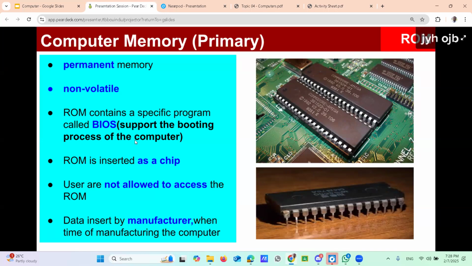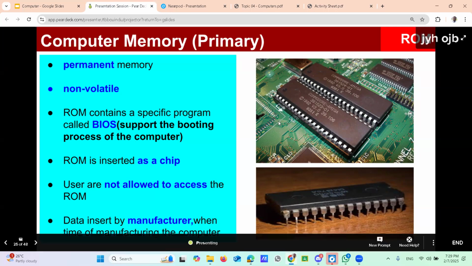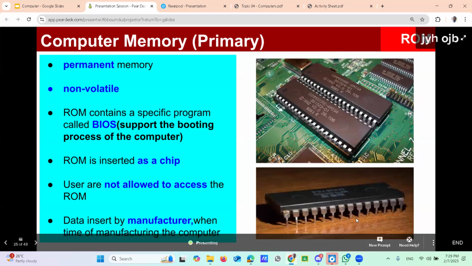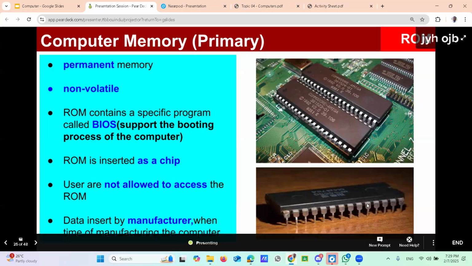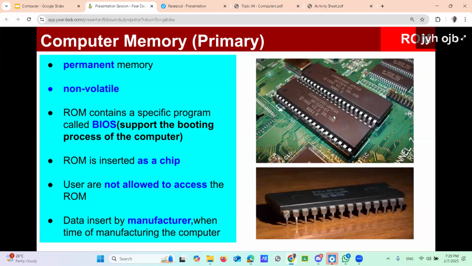Again, it is available inside the computer, fixed on the motherboard as a chip. In the diagram, it shows how ROM is fixed on the computer motherboard. In the bottom diagram, you can see the separate ROM after removing it from the motherboard. It's a somewhat older one, not the modern ROM. But the diagram above is the modern one. That's the way ROM is fixed to the computer motherboard.